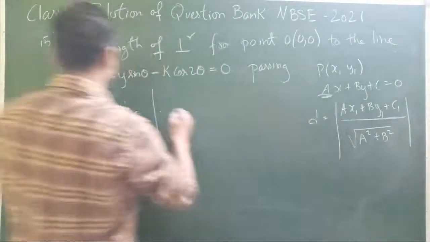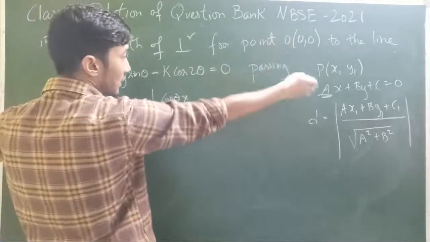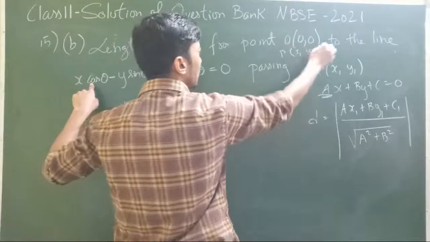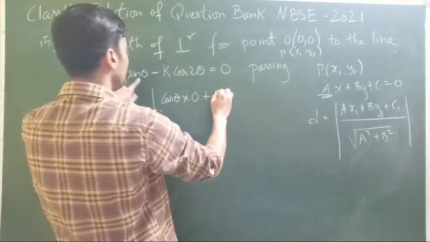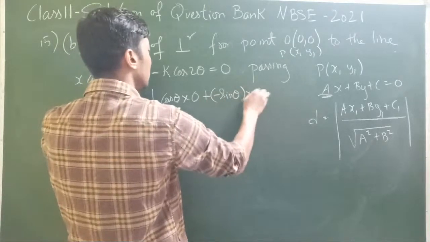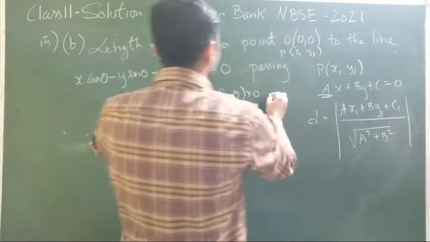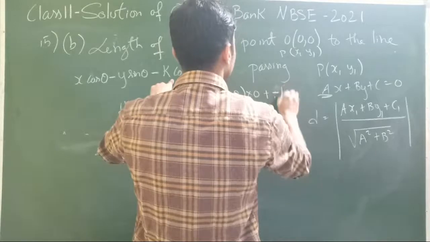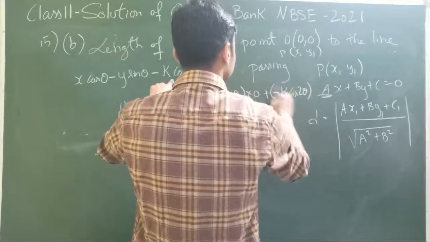It is only cos theta, into the origin x1, which is 0. Then plus the b value, minus sin theta, into y1, that is again 0, origin, plus c, so that is again minus k cos 2 theta.